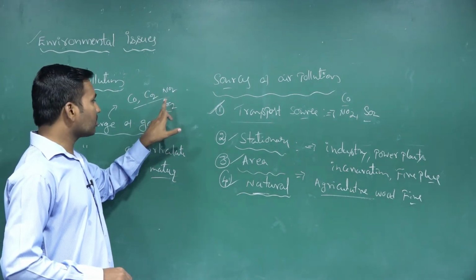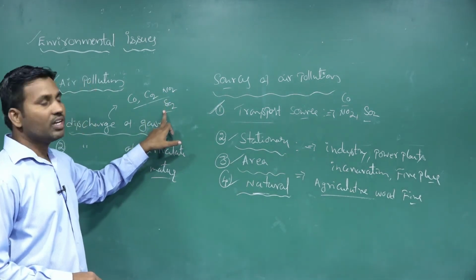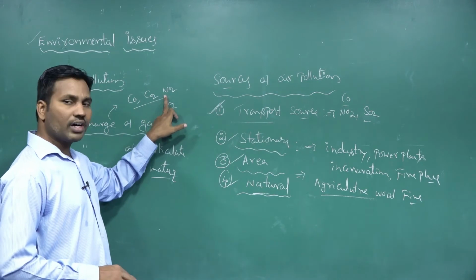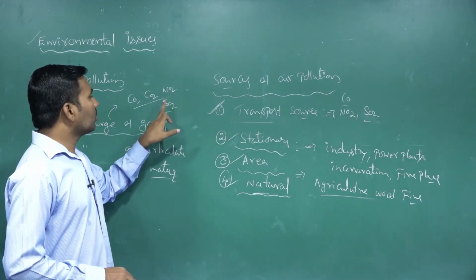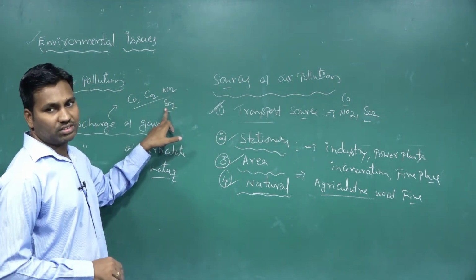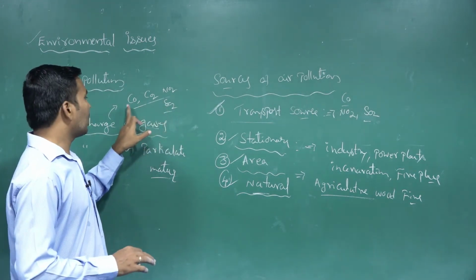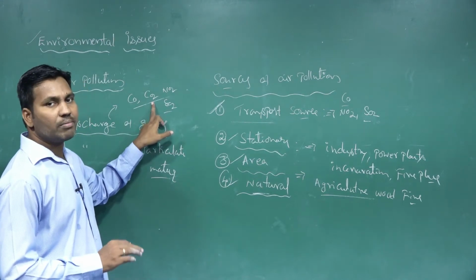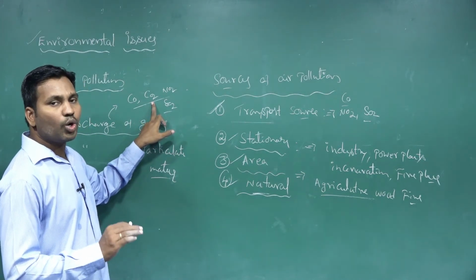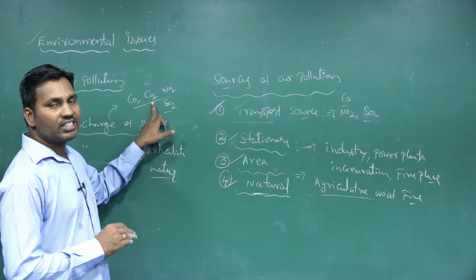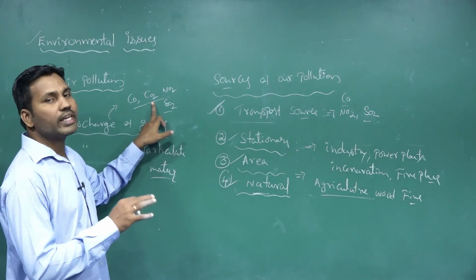And the nitrous oxide and sulfur oxides are the major factors in the formation of acid rain. The carbon monoxide and carbon dioxide majorly affect global warming, and these act as greenhouse gases.